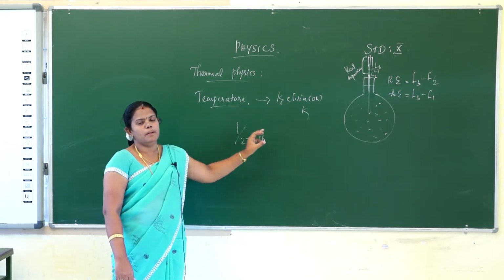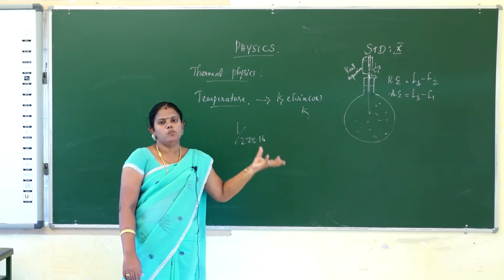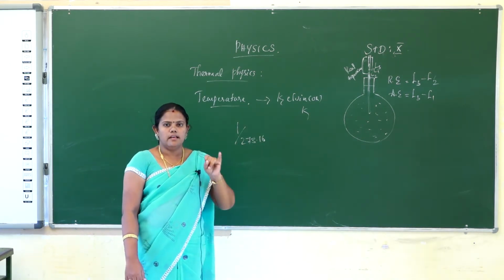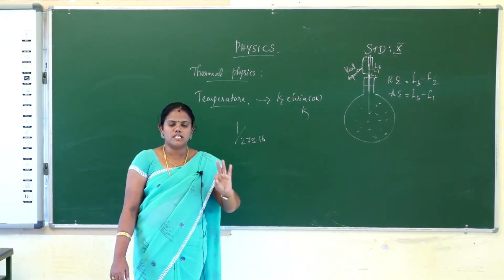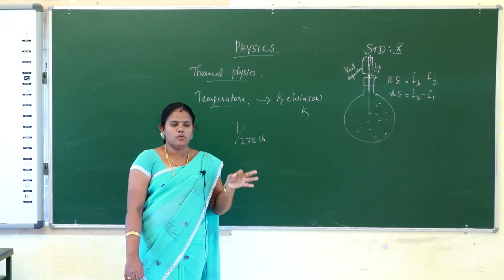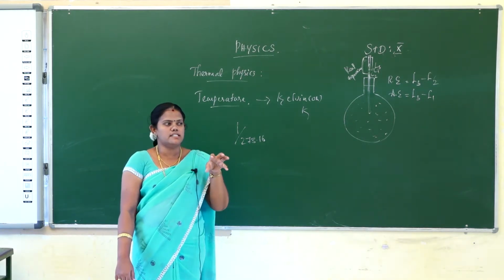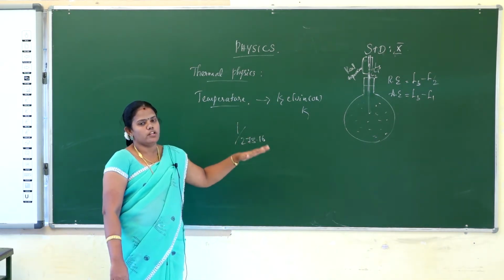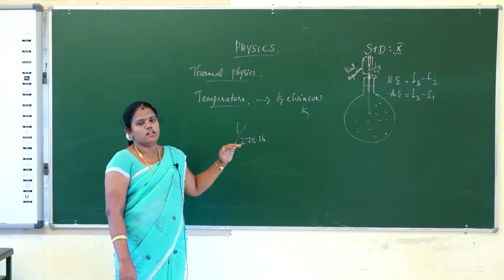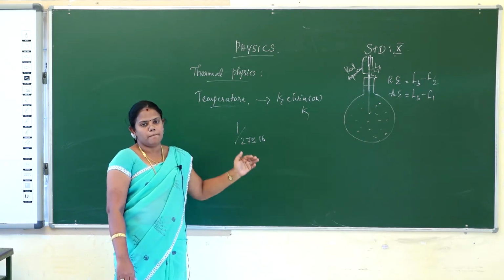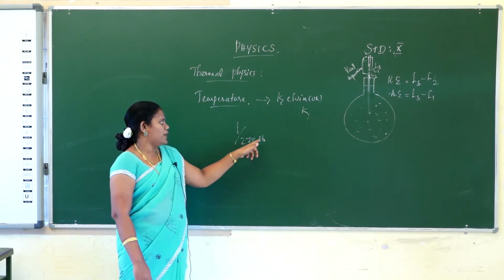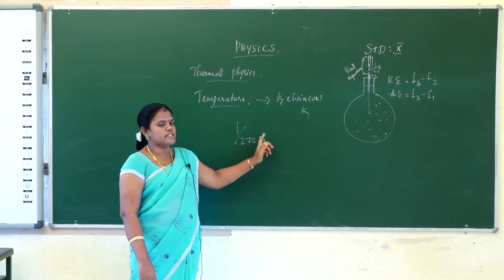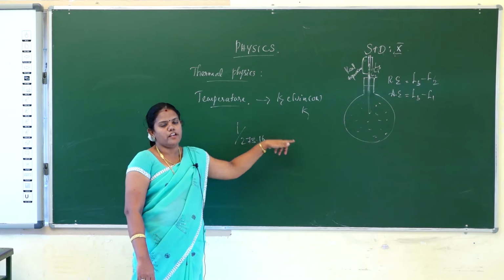What is the meaning of triple point of water? Triple point of water is nothing but the three states of water, in the solid form, the liquid form, and the gaseous form. The temperature at which the three states of water are in equilibrium is called the triple point of water. So Kelvin is 1 by 273.16 fraction of the temperature of the triple point of water.